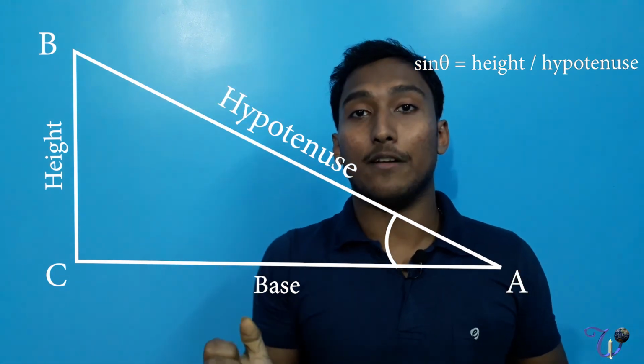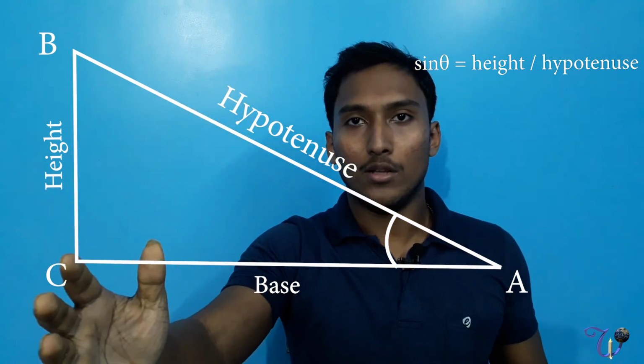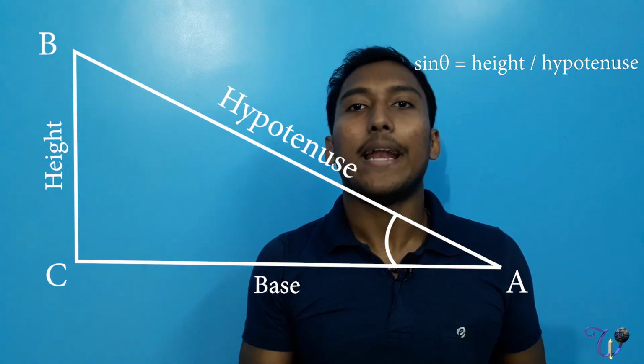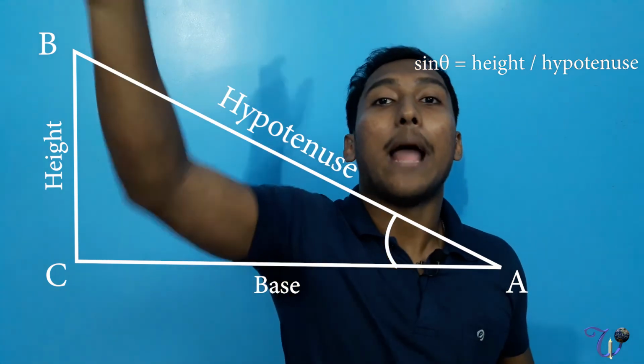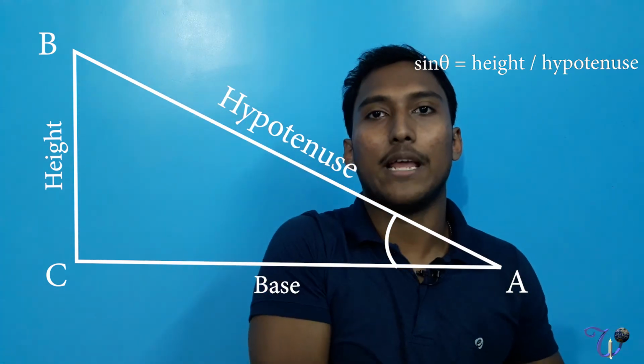And the same thing if the height is given. Here in our case, the height is BC. Suppose the height of a building or the height of a tower is given to you, and you have to find the hypotenuse, that means AB.